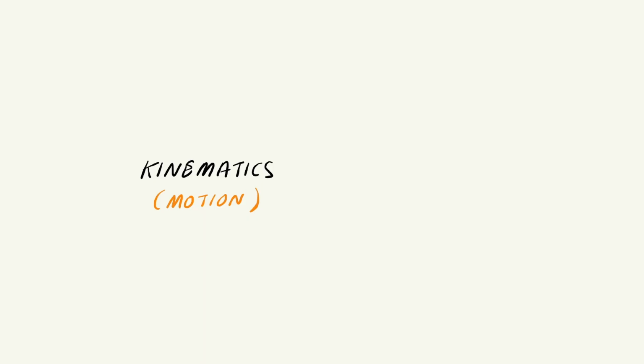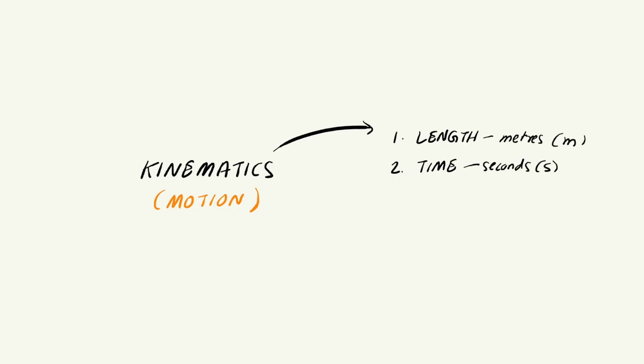And the reason is this. Kinematics is made up of just two things: length and time. That's it. The entire topic of kinematics is the study of how length varies with time. Length is measured in meters. Time is measured in seconds. That's the whole toolkit. Everything in this topic comes down to meters and seconds, nothing else.